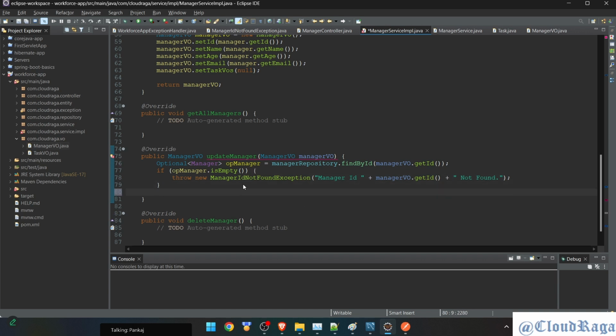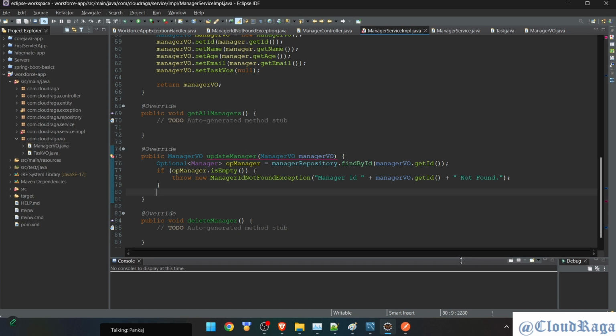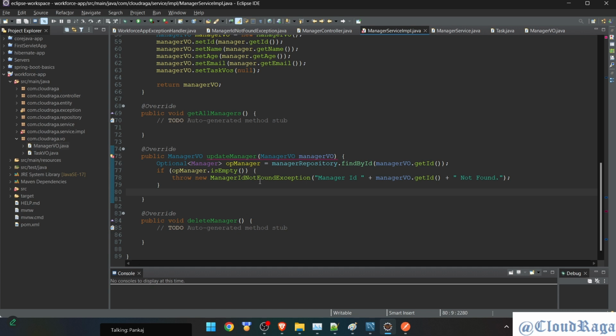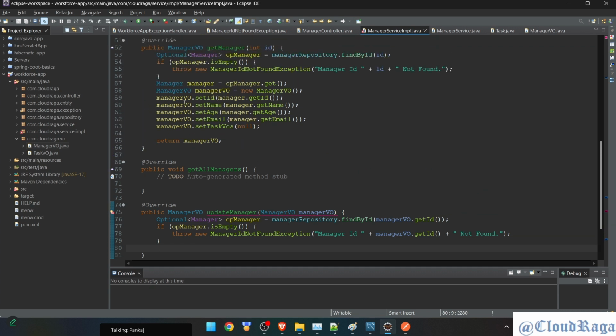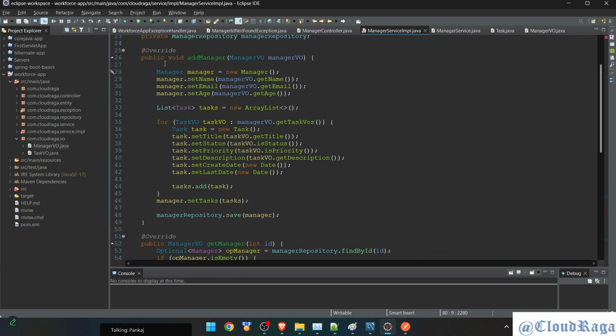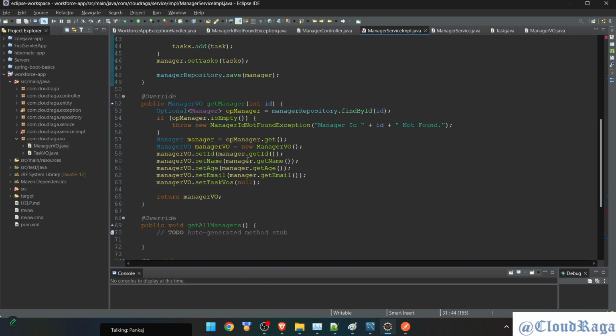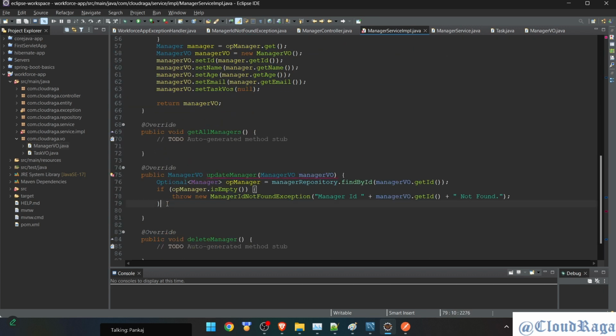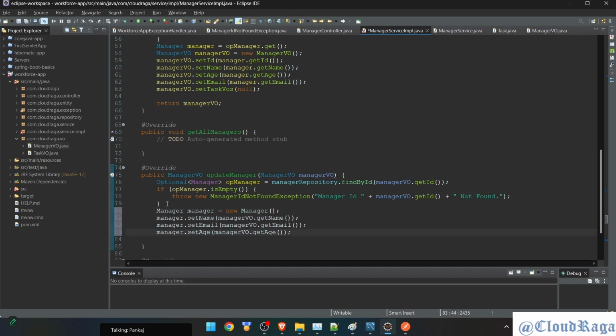Next, if we found that ID, then what should be the approach? So I can take this code. Okay, not all. I can copy it from here, going to paste after the if block here.